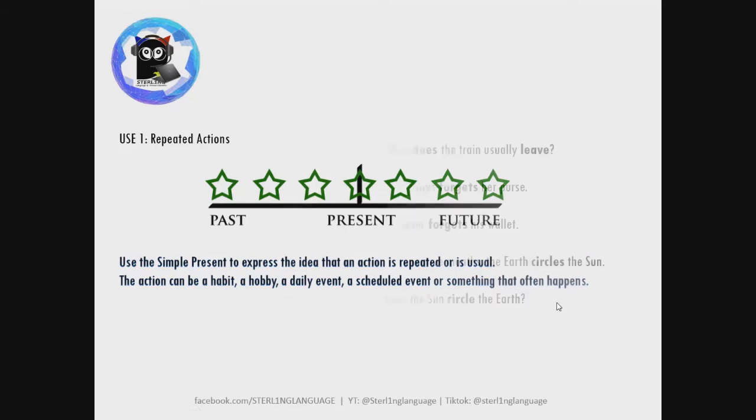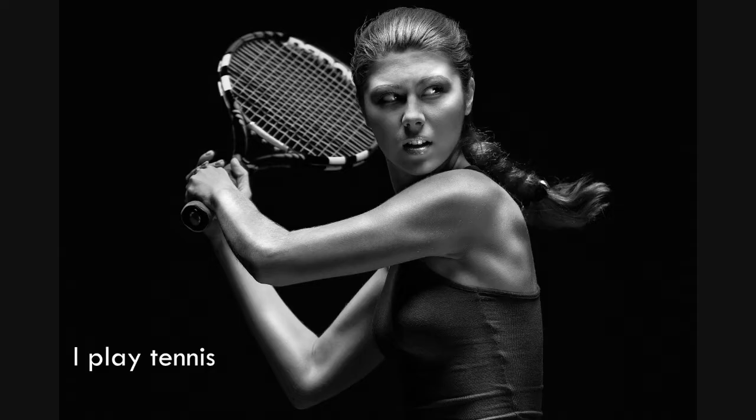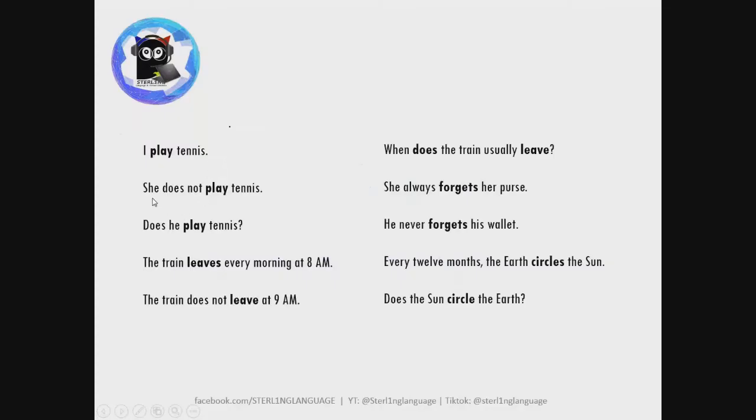Okay, here are some examples. Okay, I play tennis. So here, it's a hobby or a habit, okay, of I play tennis. In the negative form, she does not play tennis, or Mary does not play tennis. Again, as in our first example, the S form goes or is taken by the verb do, right, for the negative form. Same with the question form.